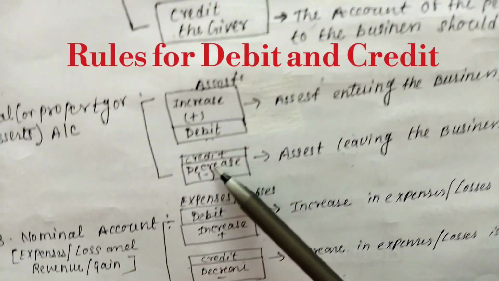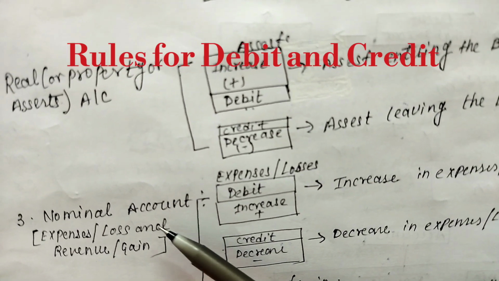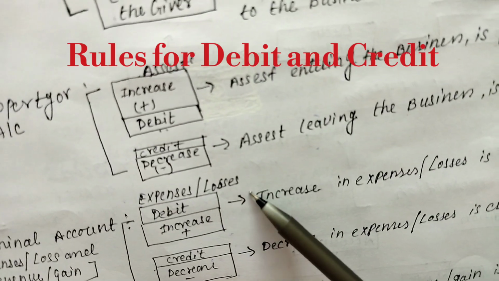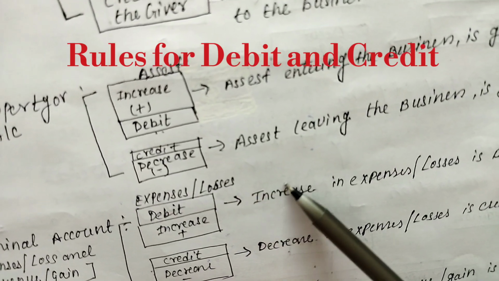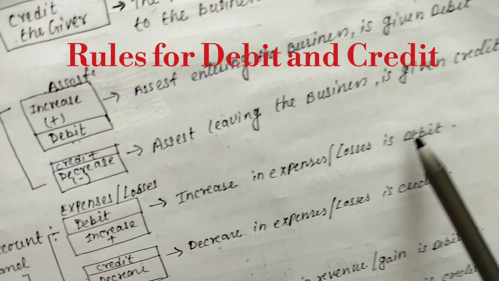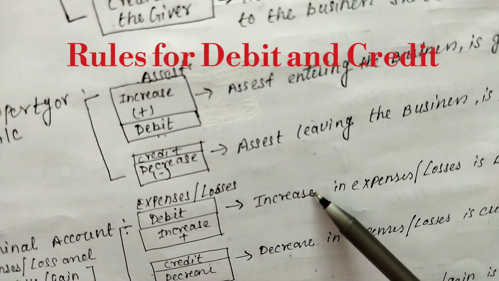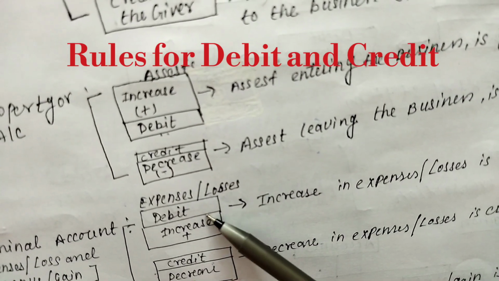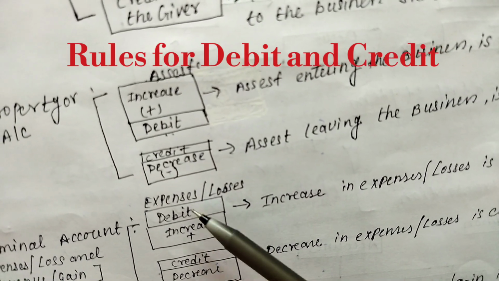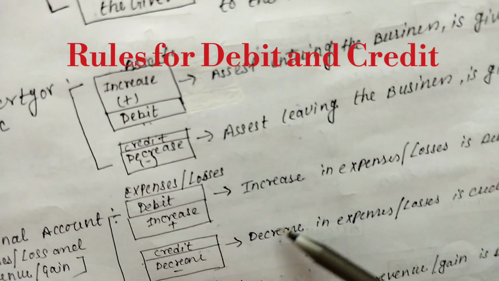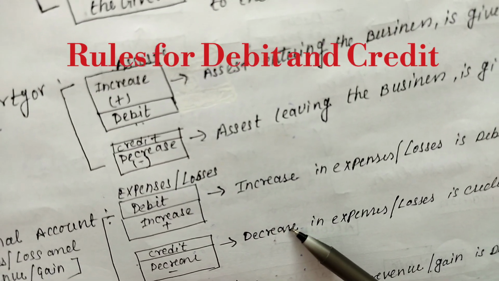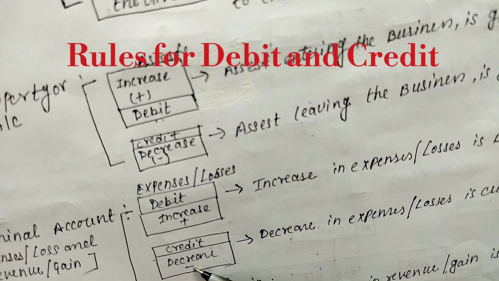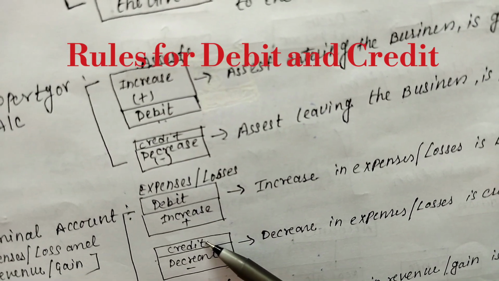Okay. Next is the nominal account. Nominal account means expenses, losses and gains. Here, what are the expenses? An increase in expenses should be debited. When expenses are increased, it means it is debited. Next, same thing: when the expenses are decreased, it should be credited. The sign of decrease is minus, which means it should be credited.